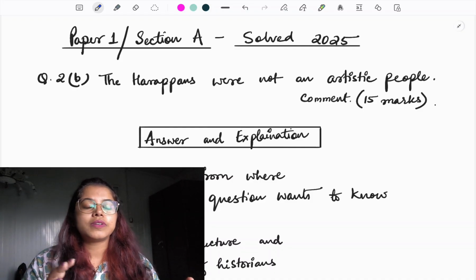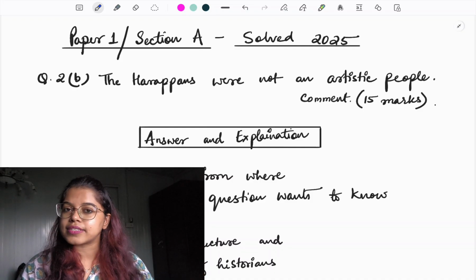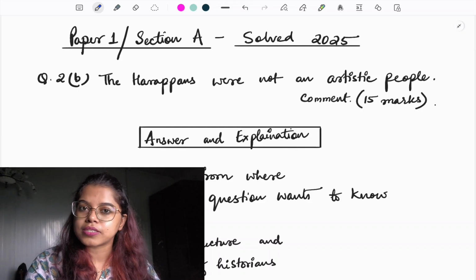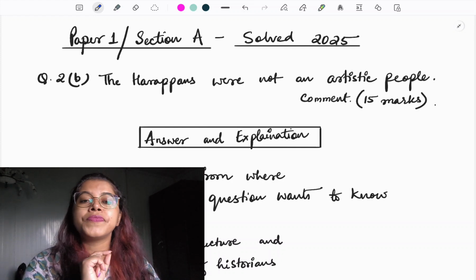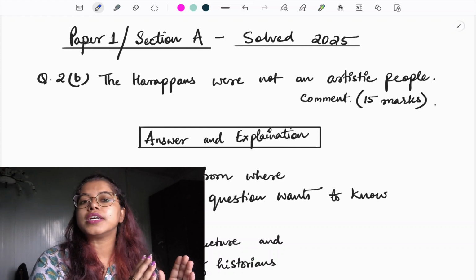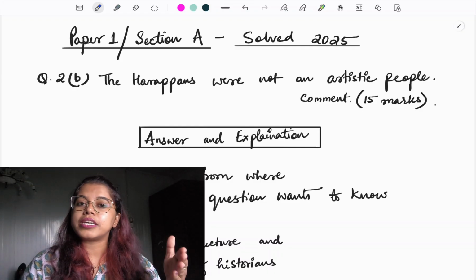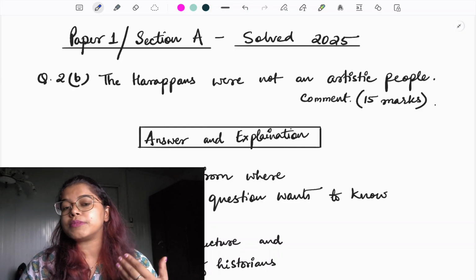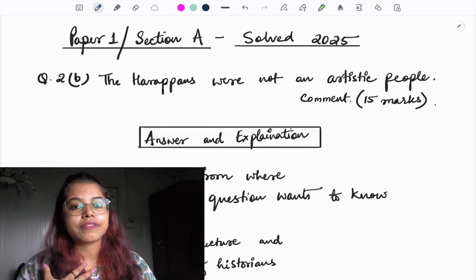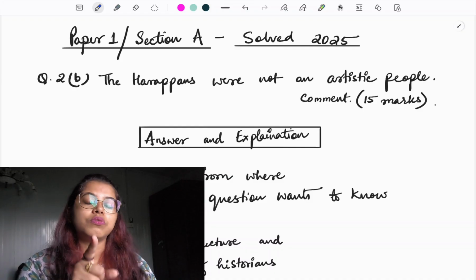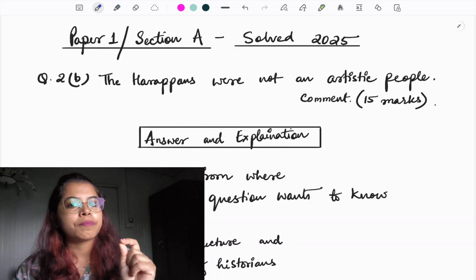Now, if you feel that you will just take the notes available in the market, read them and write them in the exam, you are not going to get 300 plus marks. If you want to get 300 plus marks, you have to put in the effort. You have to do your readings. Don't worry if you don't know what to read. I'm going to tell you what to read, but then it's you who has to read. I cannot come and spoon feed you. I will teach you today what to write and how to write. I will give you the content, but it is you who will have to write the answer, right? Only then will you reach perfection.